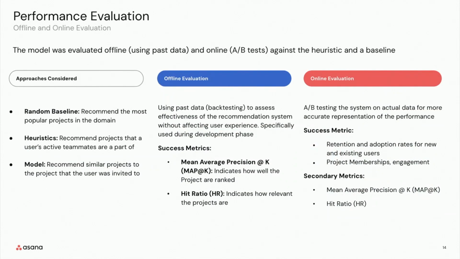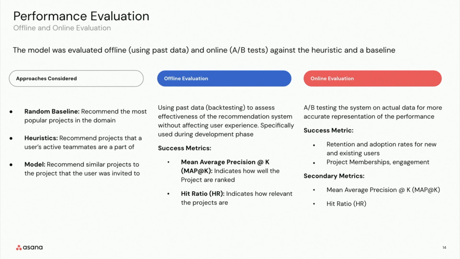Our model evaluation. How did we evaluate our models? So we ran both offline and online evaluation to figure out what the best model was. For offline tests, we used past data, in particular, user project interactions and memberships. We considered multiple approaches for which models we should compare. So we compared our models with random baselines, with some heuristics. We tested out different hyperparameters, and then ran some offline metrics like mean average precision, hit ratio, and mean reciprocal rank to figure out what the best combination of hyperparameters and the modeling was.